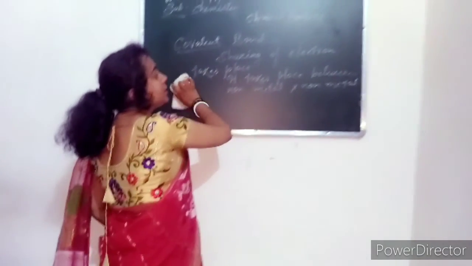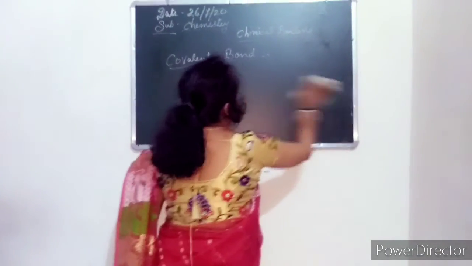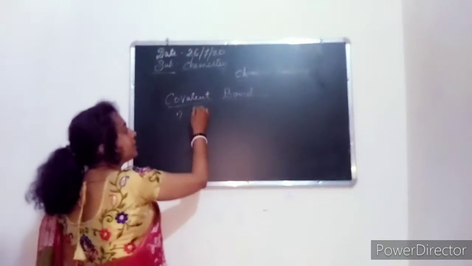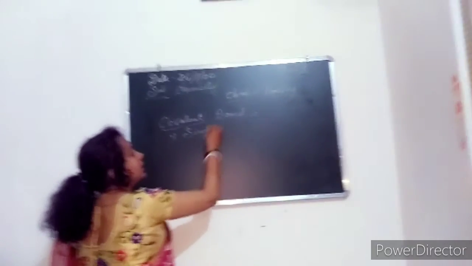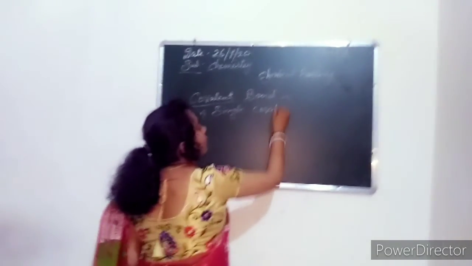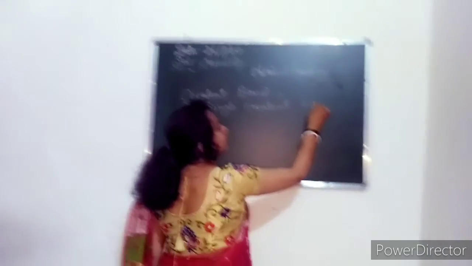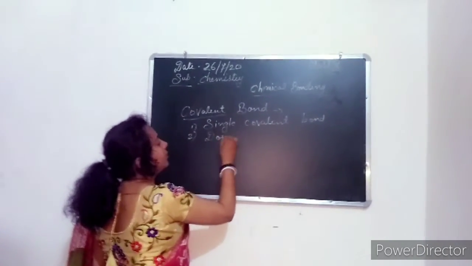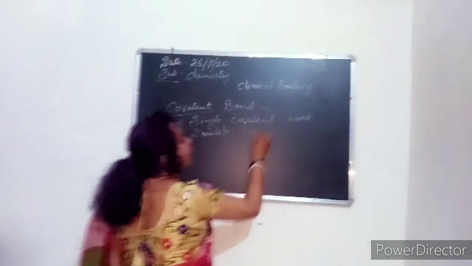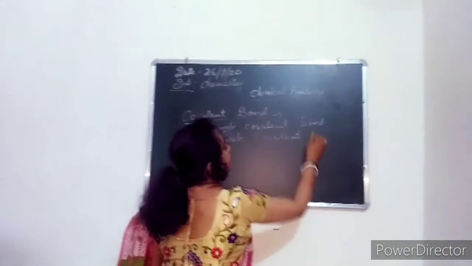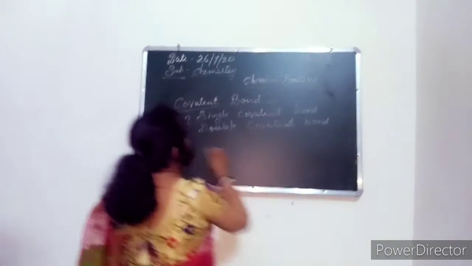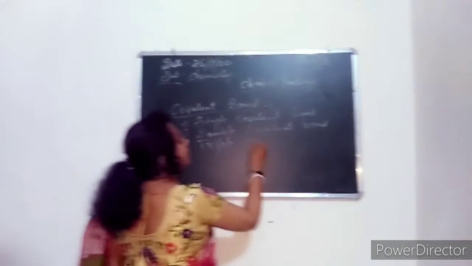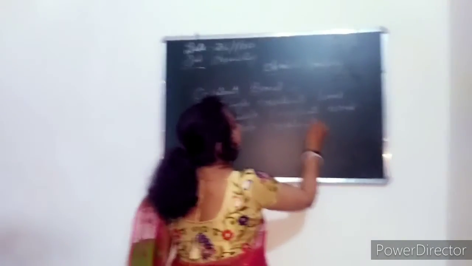Now, covalent bond is of 3 types: single covalent bond, double covalent bond, and triple covalent bond.